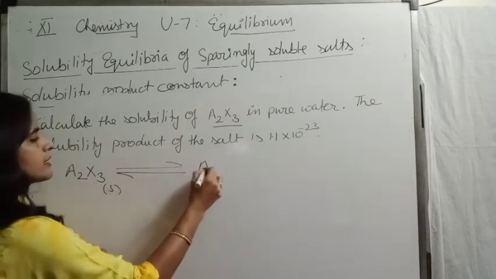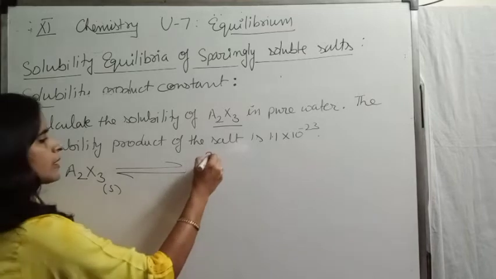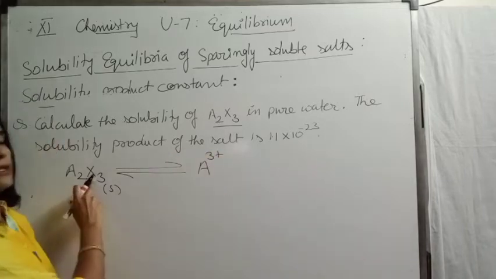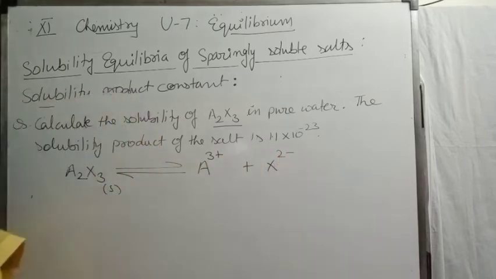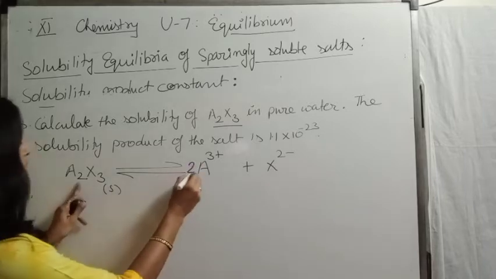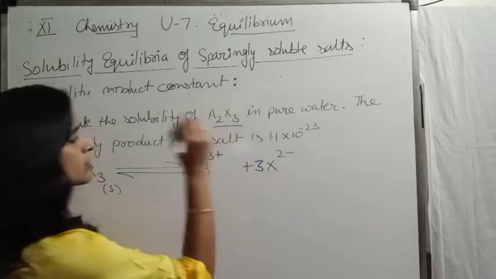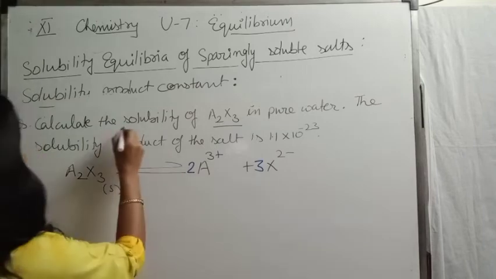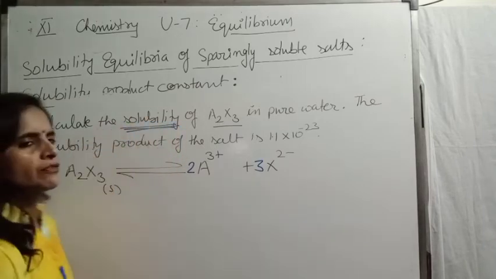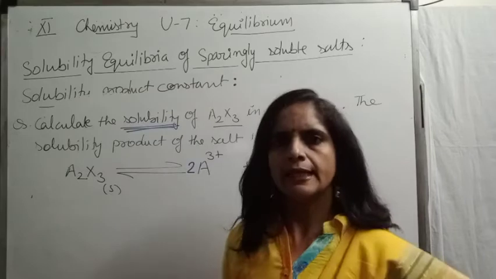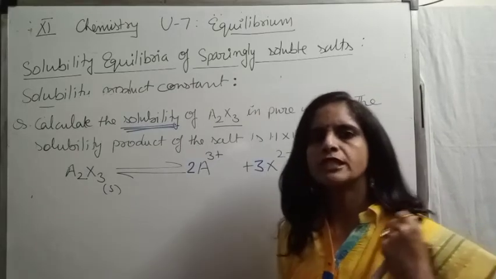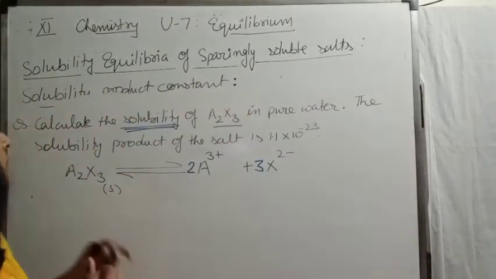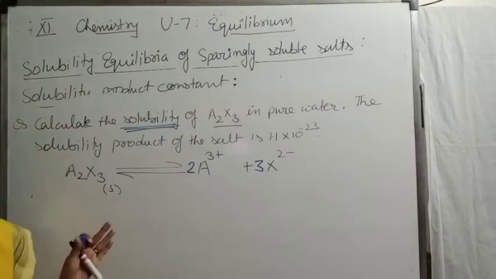It will ionize into the cation A, trivalent cation, and divalent anion. Now we balance this equation. We will get 2 moles of A and we will get 3 moles of X. We are supposed to calculate the solubility of the given salt. Let us assume that the solubility of the salt is x moles per liter.